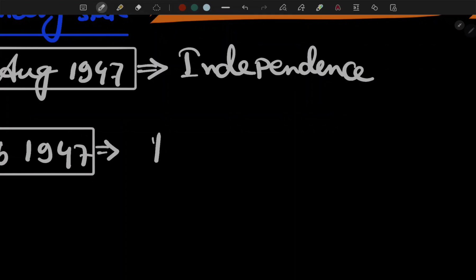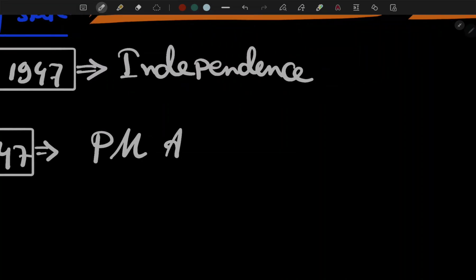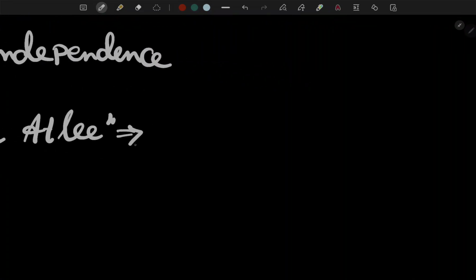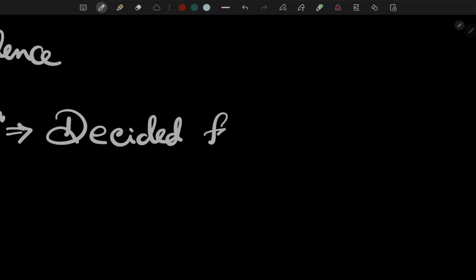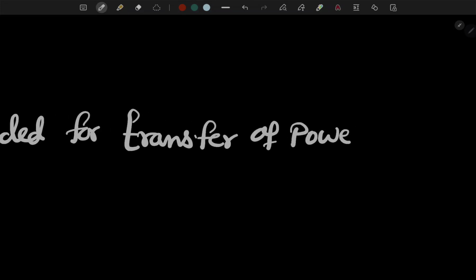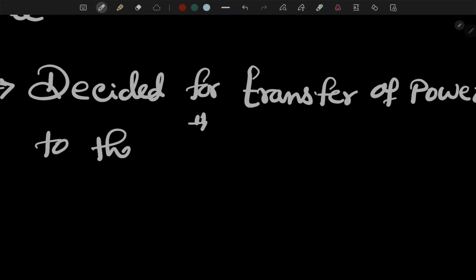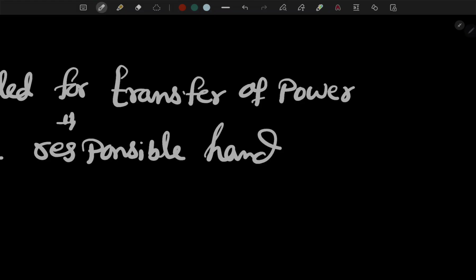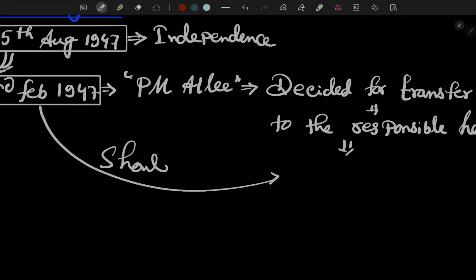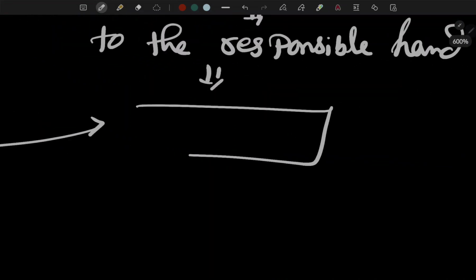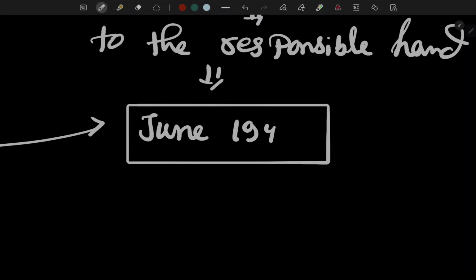PM Attlee, the Prime Minister of Britain, decided to transfer power to the responsible hand, but on the condition that the time period should not extend beyond June 1948.